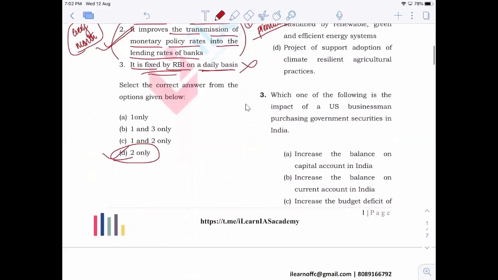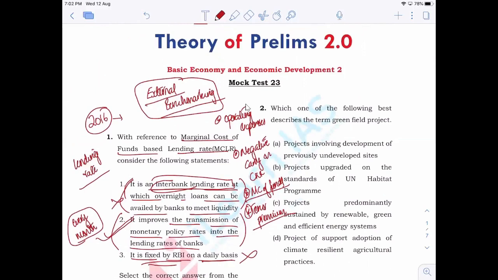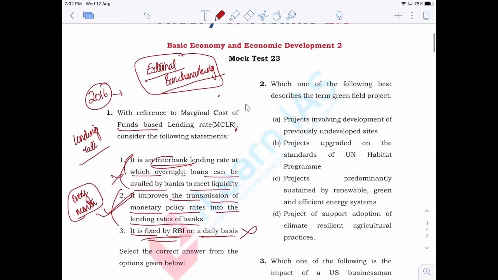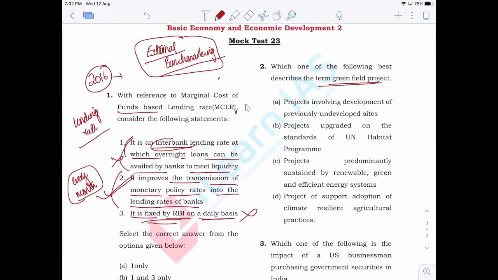Clear? Now next is the second question. They have asked which one of the following best describes the term greenfield project. There are two types of projects that are mostly discussed: greenfield projects and brownfield projects. Greenfield projects involve development of previously undeveloped sites. If we are developing a new site which is not developed in any manner, that is known as greenfield investment. Suppose we are planning to start an airport in an area where there is no airport at all. That is a greenfield project.